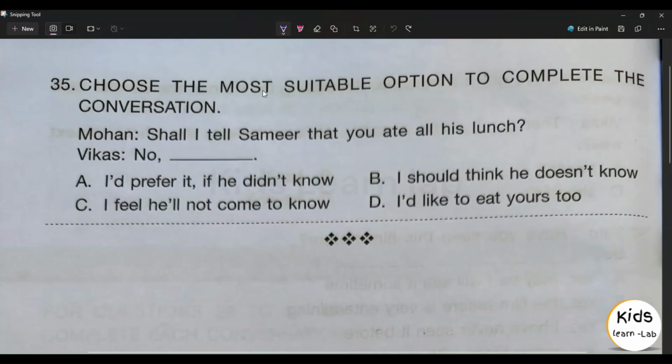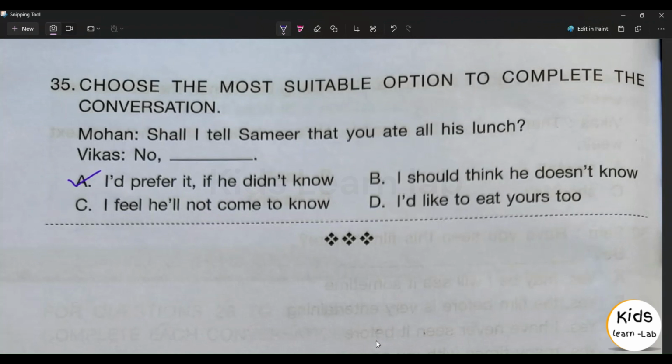Question number 35. Choose the most suitable option to complete the conversation. Mohan, shall I tell Samir that you ate all his lunch? Because no dash. Option A, I would prefer it if he didn't know. Option B, I should think he doesn't know. Option C, I feel he will not come to know. Option D, I would like to eat yours too. Option A, I would prefer it if he didn't know.